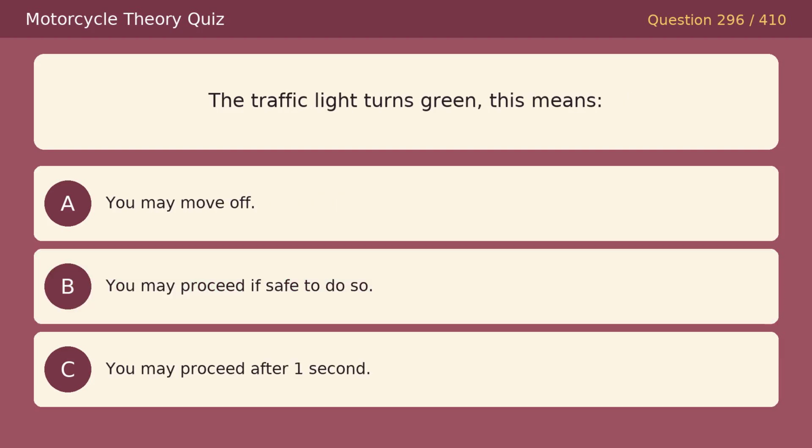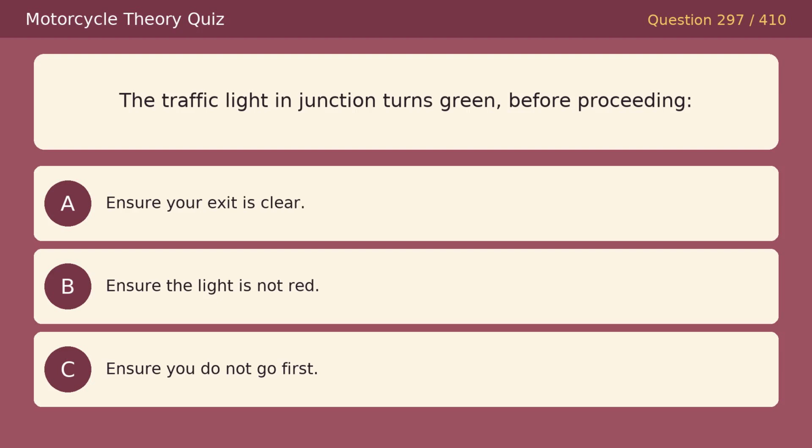The traffic light turns green. This means, option A, you may move off. Option B, you may proceed if safe to do so. Option C, you may proceed after 1 second. The correct answer is B, you may proceed if safe to do so.